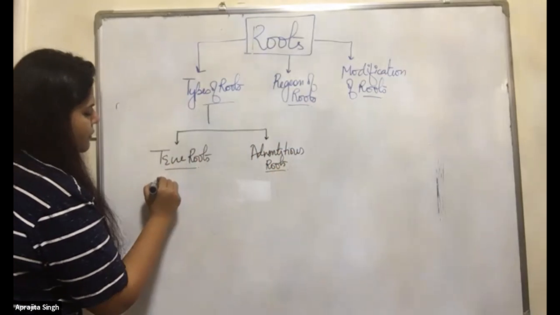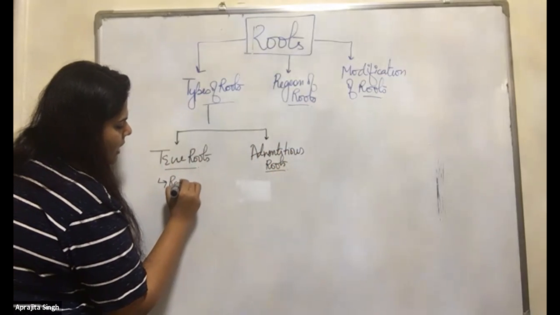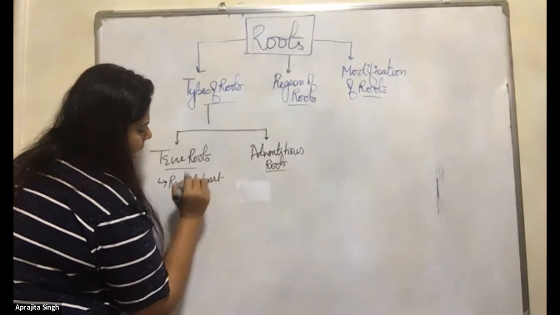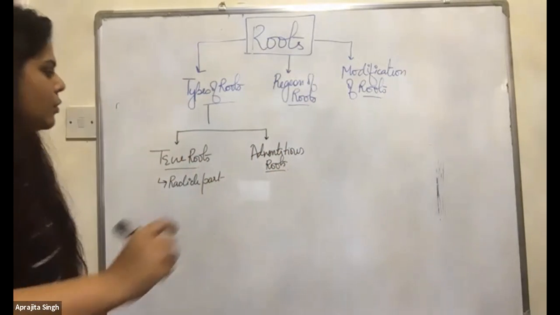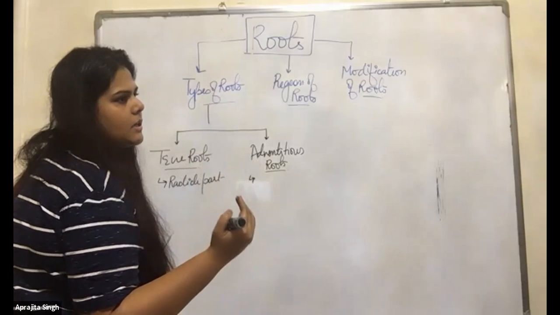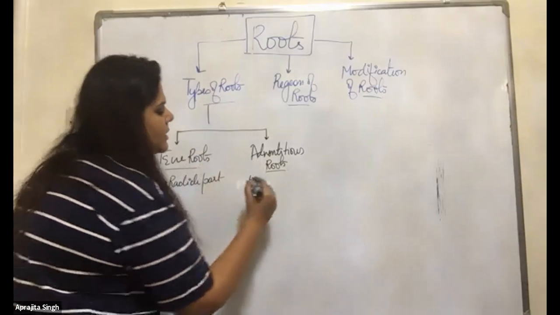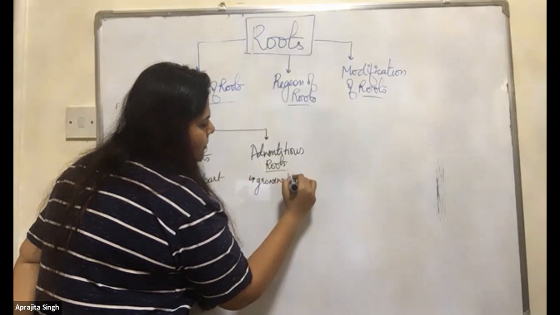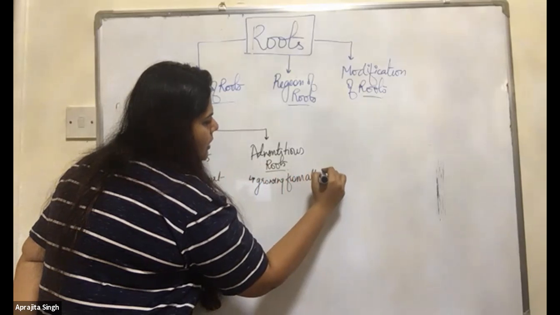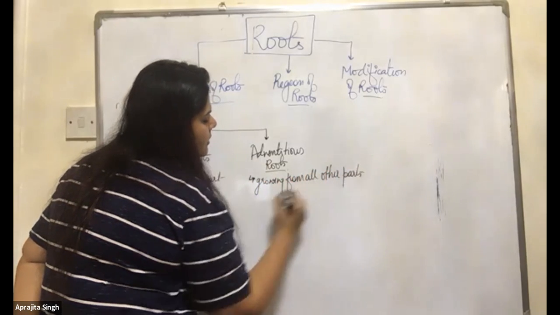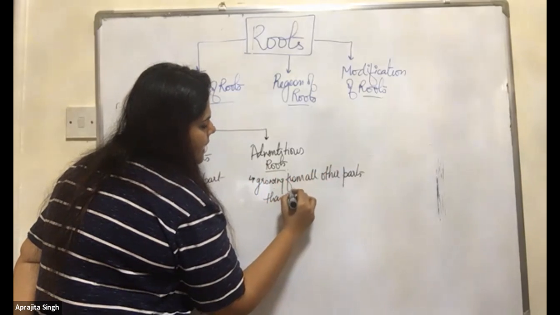True roots form from the radicle part. The radicle part gives the true roots. The roots which grow from all other parts than the radicle are adventitious roots.